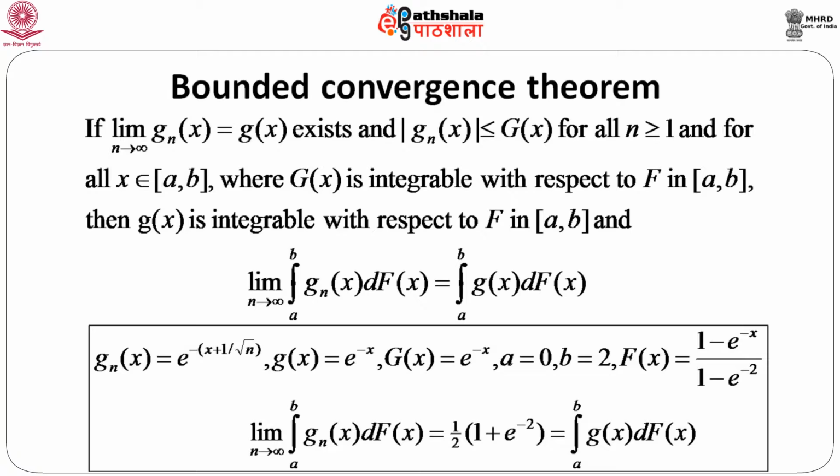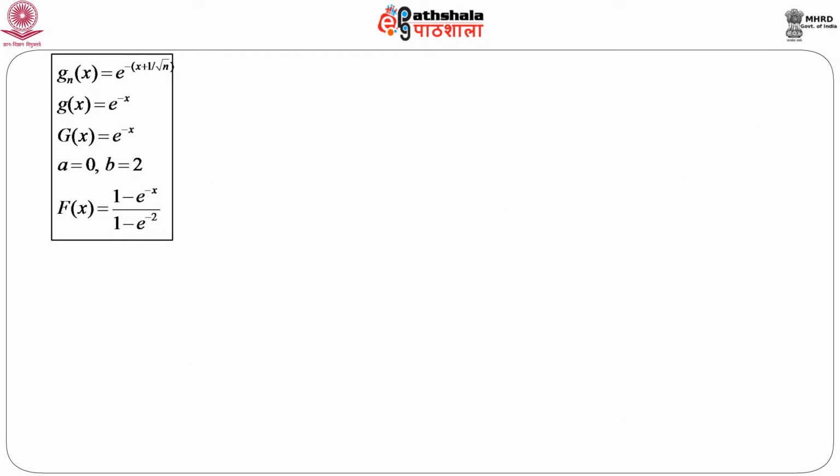Now, we will demonstrate this using some diagrams. So, this is our choice of g n x, g x, capital G x, and so on, and this is your capital F x. Then we plot g n x and g x on the vertical axis, and capital F x on the horizontal axis, because we are going to consider the Riemann-Stieltjes integral of g n x or g x with respect to capital F x. So, capital F x should be plotted on the horizontal axis.